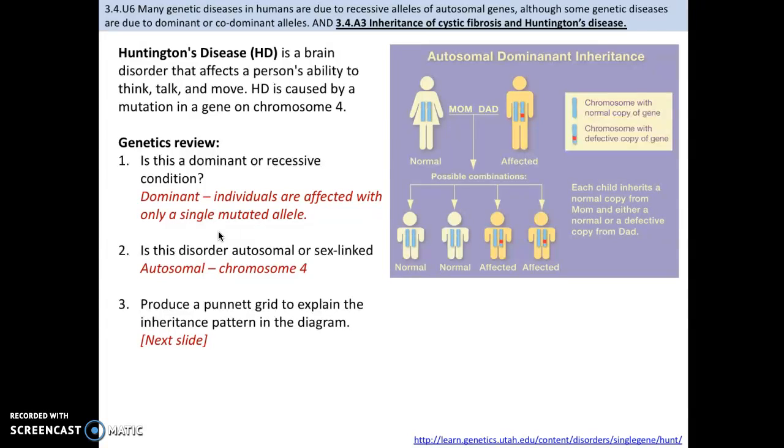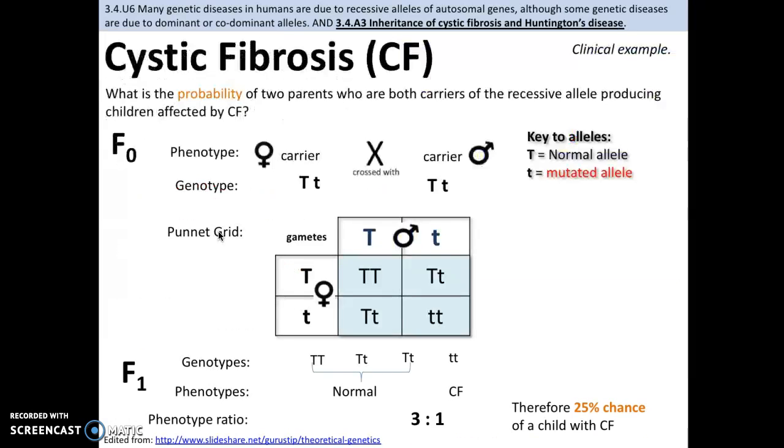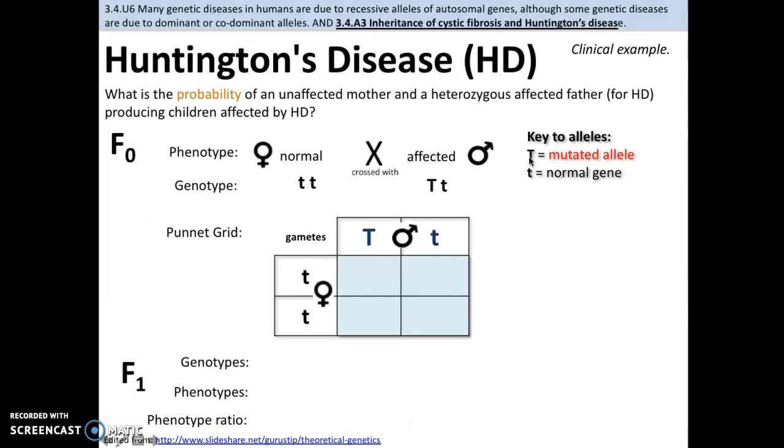Could you produce a Punnett grid to explain the inheritance pattern? Let's try it. So, probability of an unaffected mother and a heterozygous father producing children affected by HD. Now this is going to be a little bit different because remember, unlike, I'm going to go back 2 slides, here in cystic fibrosis, where the mutated allele is the recessive trait, in Huntington's, the dominant characteristic is the mutated allele.